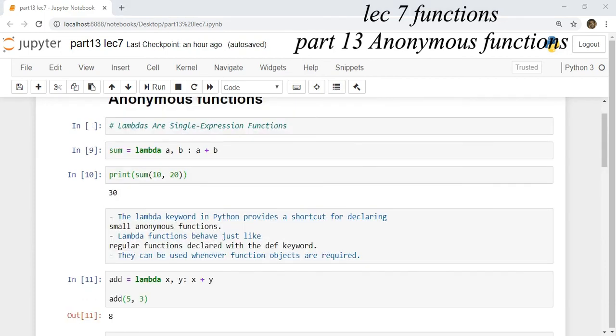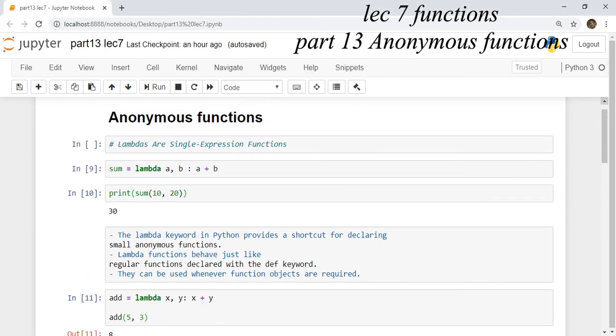It's time to cross check our objective. Yes, we have understood lambda functions, anonymous functions, and why they are called anonymous.